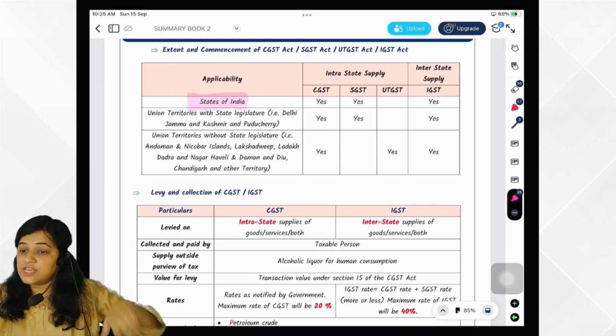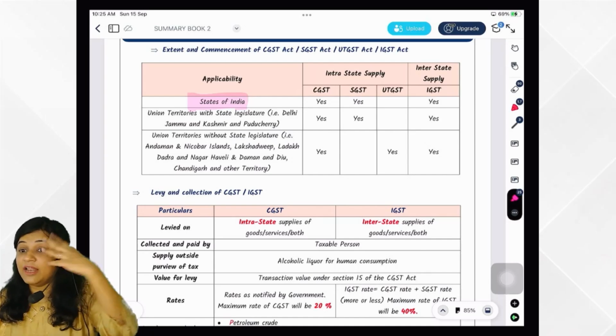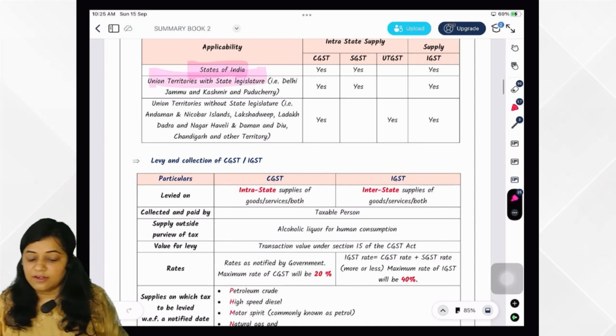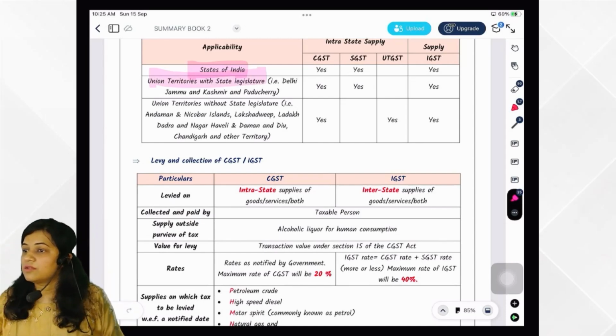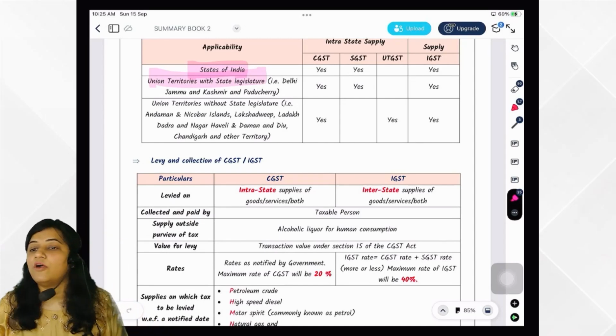In case of state of India, Tamil Nadu to Tamil Nadu supply: CGST plus SGST. Tamil Nadu to Maharashtra: IGST. Very good. Then 3 union territories, DJP. Delhi, Jammu Kashmir and Pondicherry.